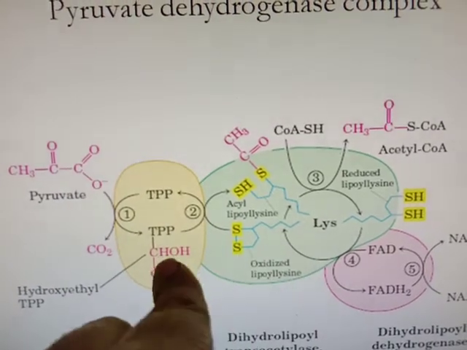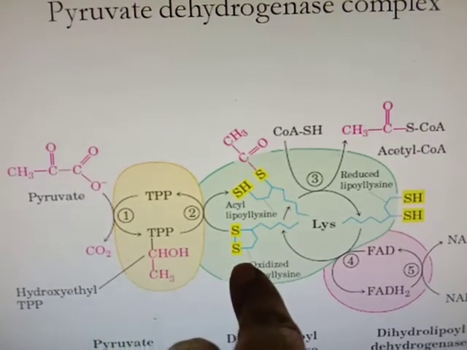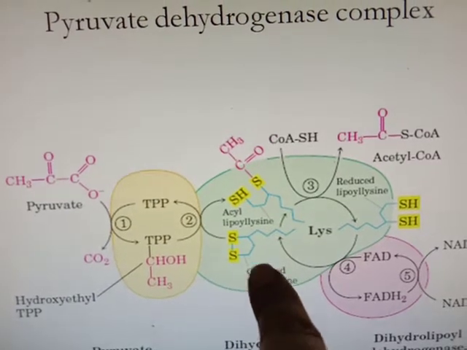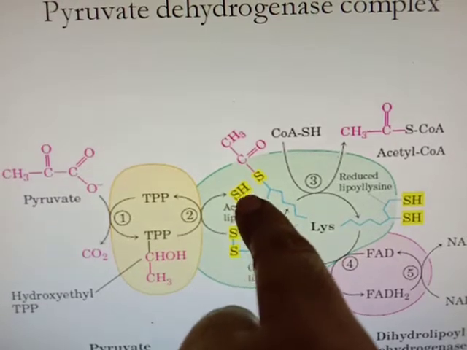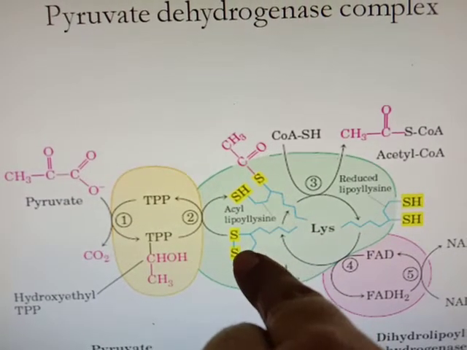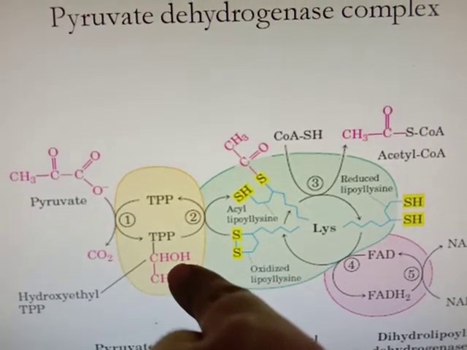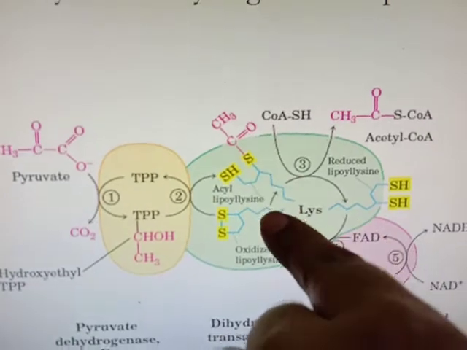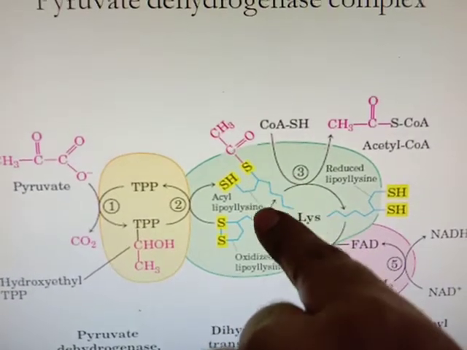Then this hydroxyethyl group is transferred to this oxidized lipoyl lysine, the S-S group of lipoyl lysine. When reduction takes place, one hydrogen is added to one sulfur group, and the hydroxyethyl group is added to the second sulfur group. Now it is reduced acyl lipoyl lysine.